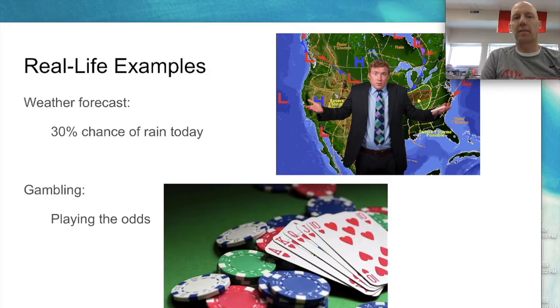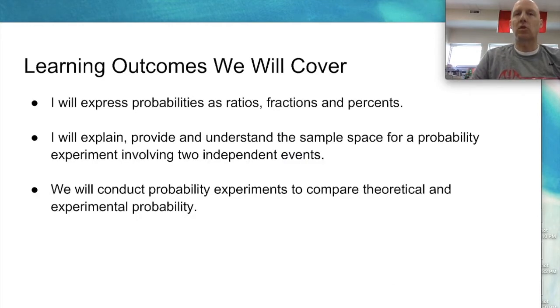Anyways, some other real life examples. Okay, weather forecast. What's the probability that it will snow today? Or here we have weather people say 30% chance of rain today. Okay, the opposite side of that is 70% chance that it won't rain today. Okay, gambling. We already talked about lottery, but going to Las Vegas or to a casino and thinking you're going to win big. Okay, and these are real life examples of playing the probability, the odds of winning and getting the outcome that you want. Okay, so those are some things that we're going to talk about in this chapter.